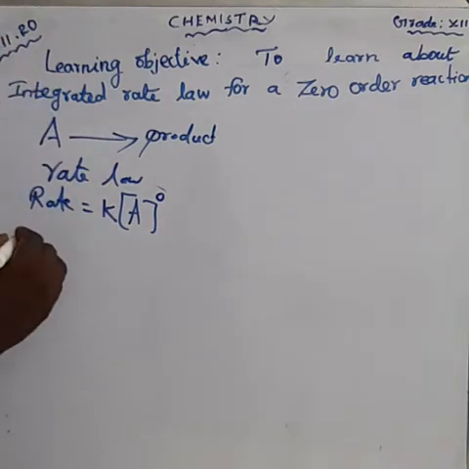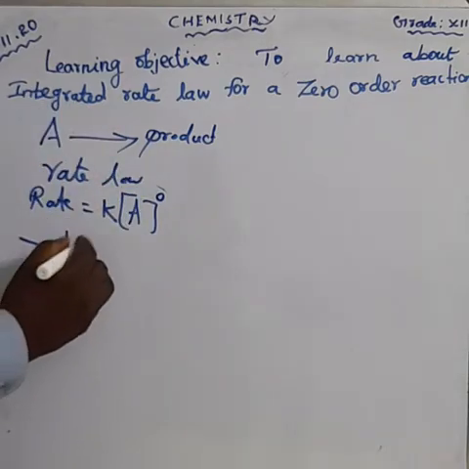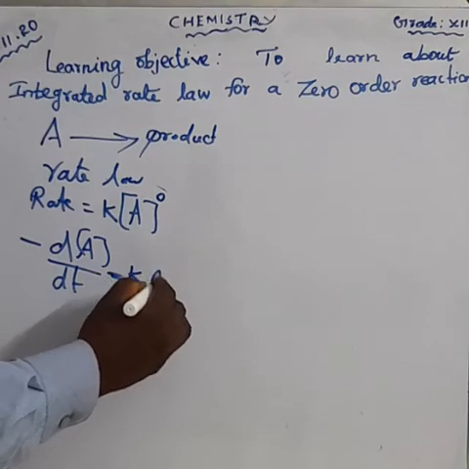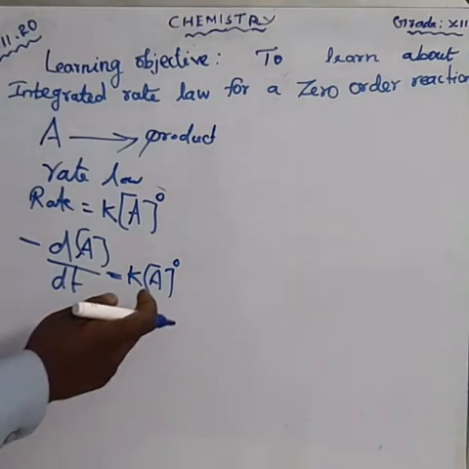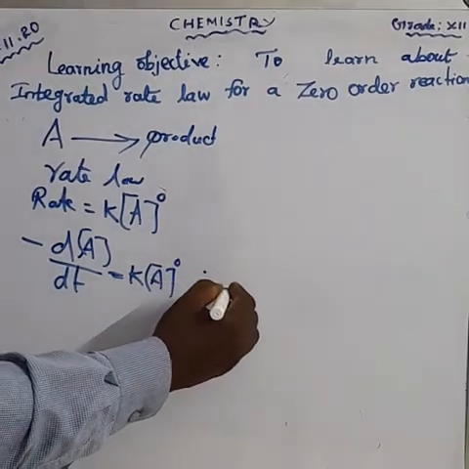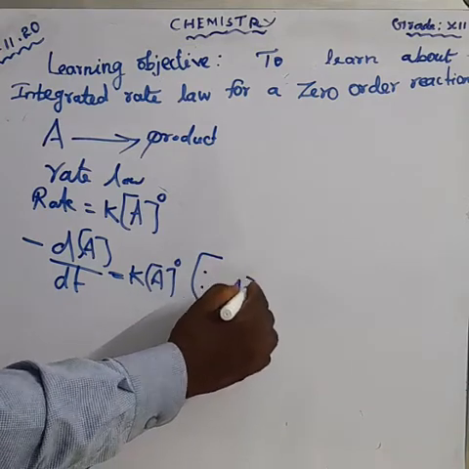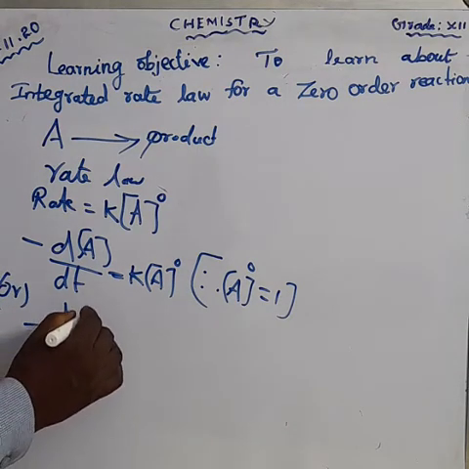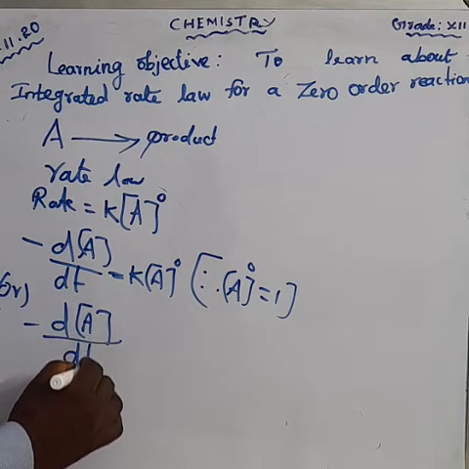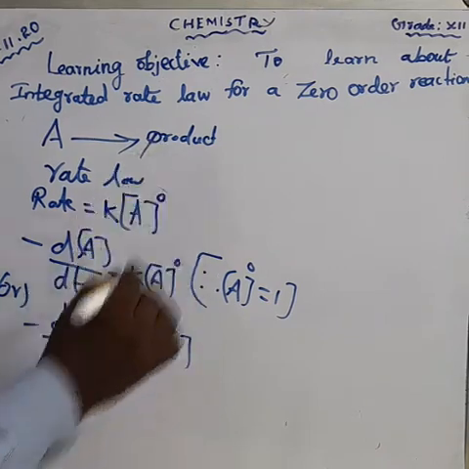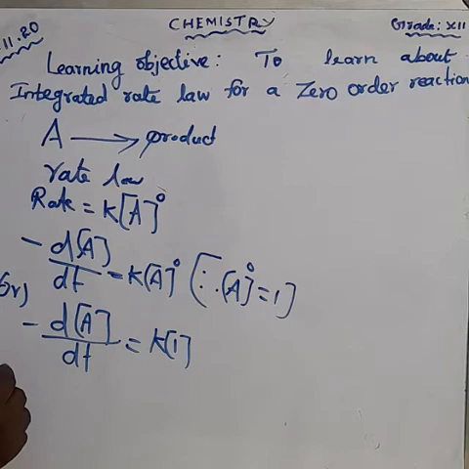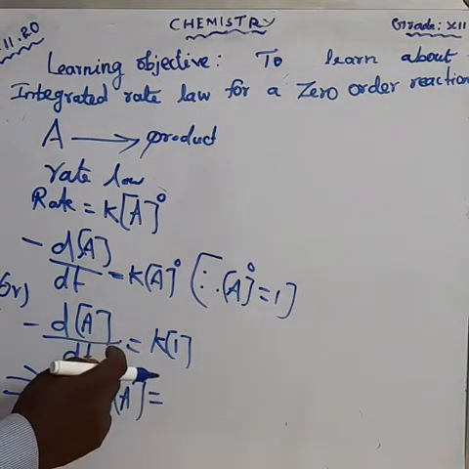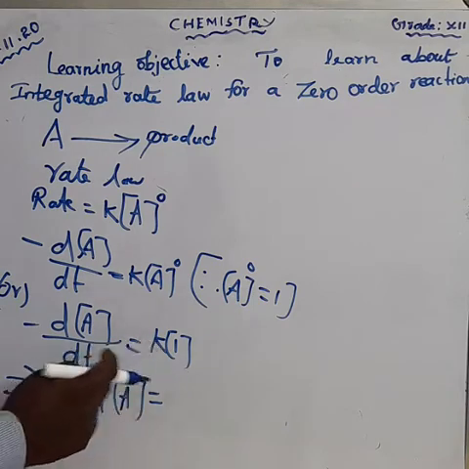Next, we apply the rate law. Minus dA divided by dt is equal to K into A to the power zero. Since A to the power zero equals 1, we can write minus dA by dt is equal to K into 1. That means minus dA equals K into dt.